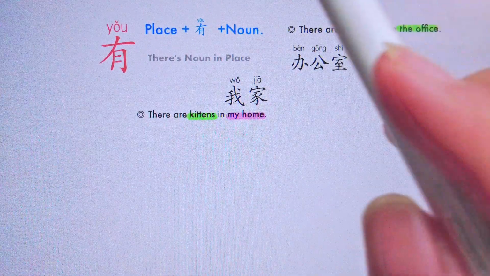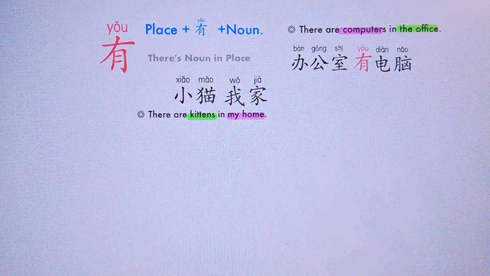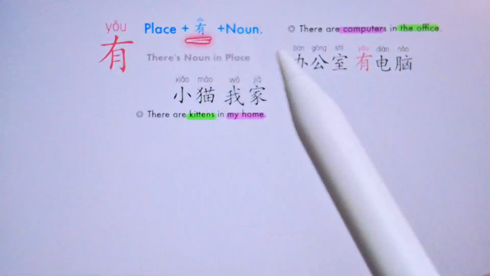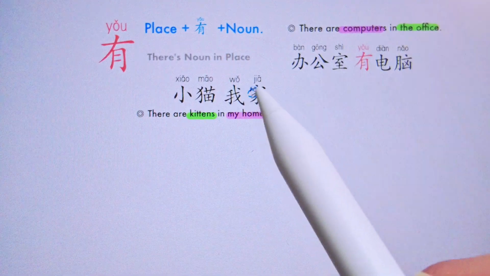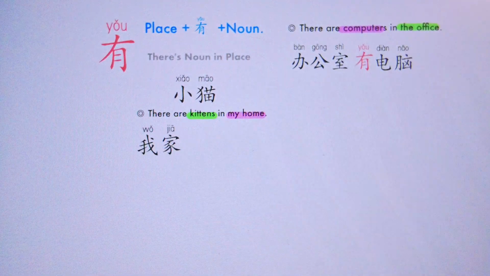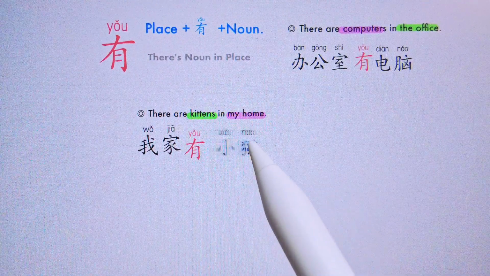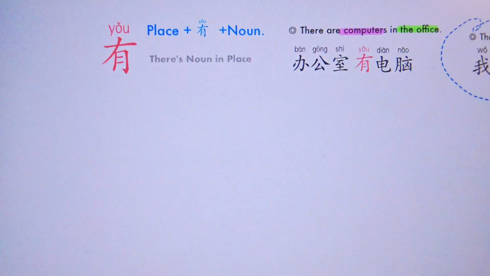So that's 小猫. Do you know that? Now we just need to say 我家 plus 有 plus the noun, which is 小猫. So let's make the sentence. 我家有小猫.